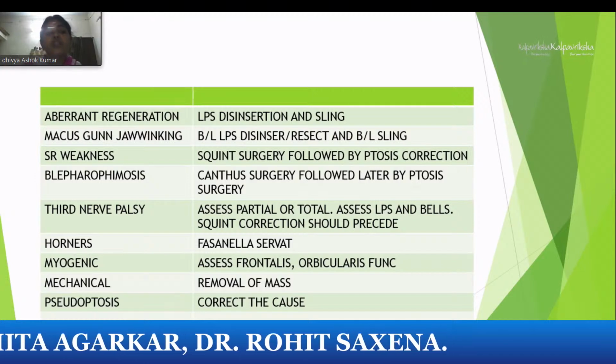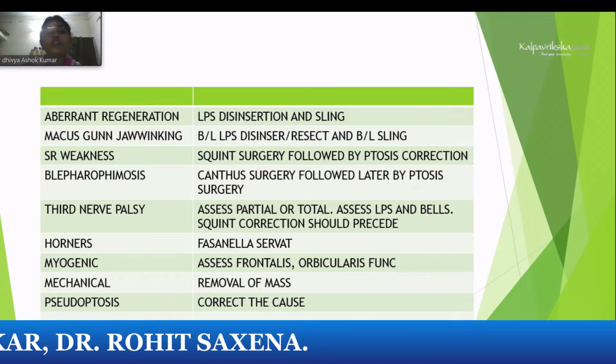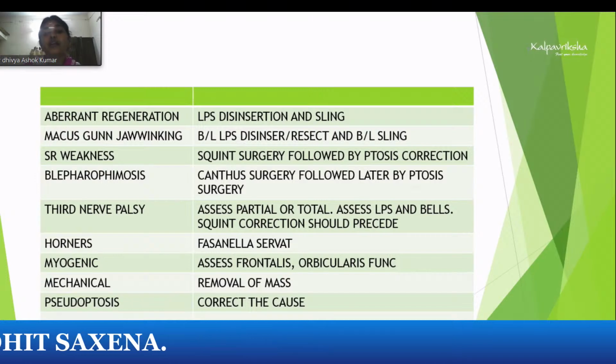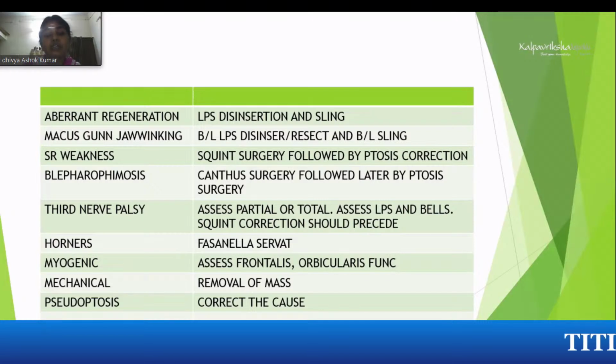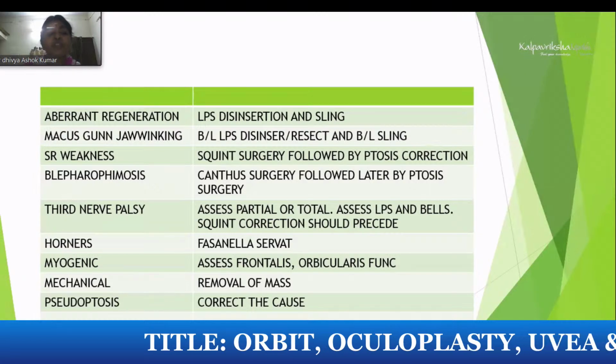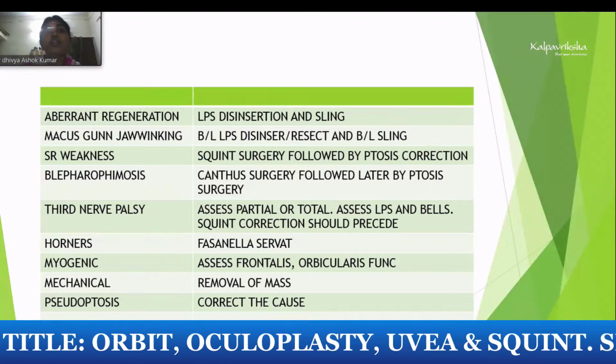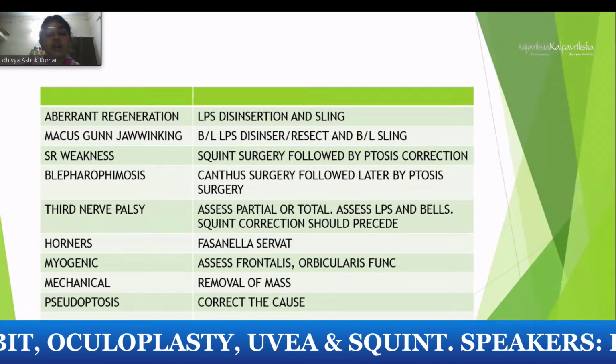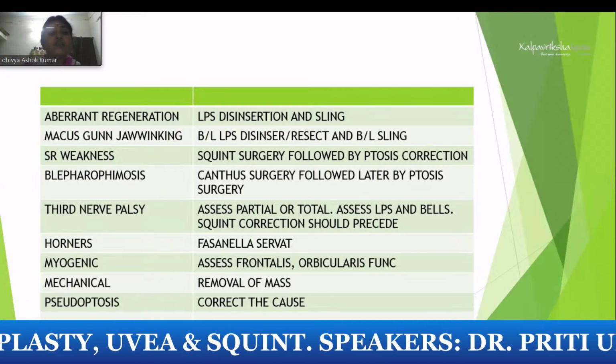And depending upon the associated findings, suppose the patient is having blepharophimosis, you have to correct the canthal surgery first, do the telecanthus repair, YV-plasty or transnasal wiring, followed by ptosis correction after 6 months. In third nerve palsy, you have to go for squint correction first, followed by ptosis. Other causes like myogenic, you have to treat medically, and mechanical ptosis, you have to treat the cause, in pseudoptosis as well.